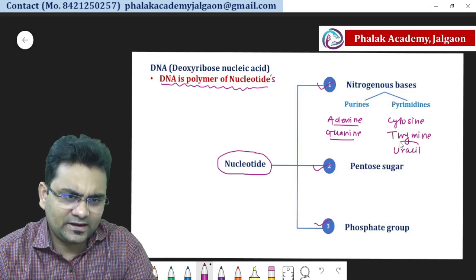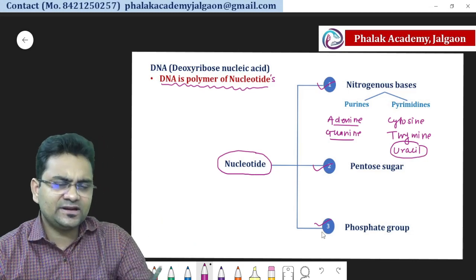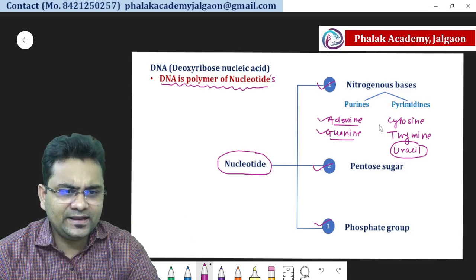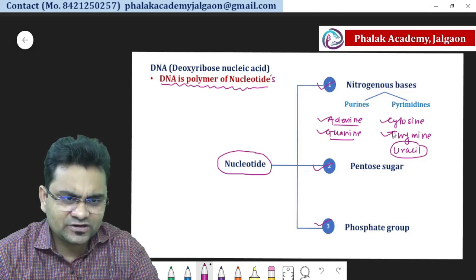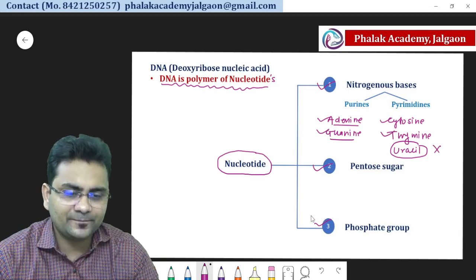But remember that uracil is not present in DNA, it is present in RNA. So there are four nitrogenous bases of DNA: adenine, guanine, cytosine and thymine.